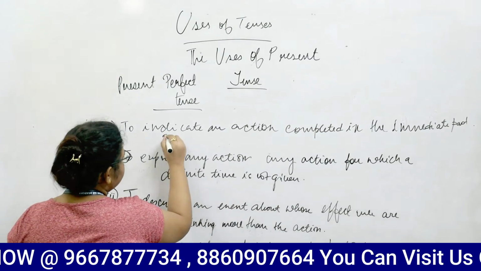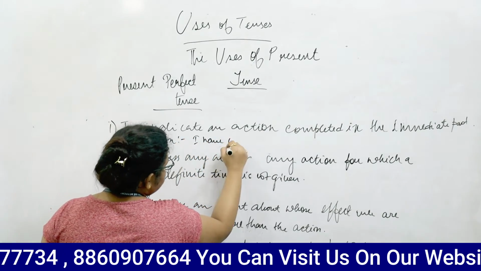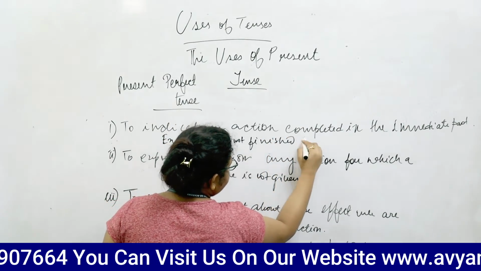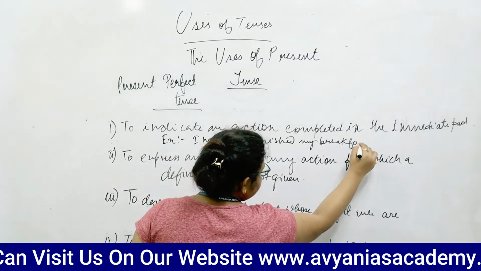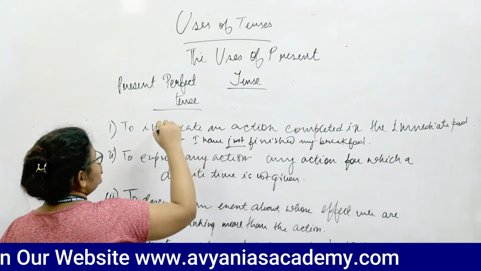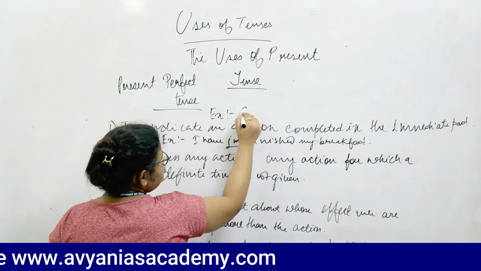For example, if you say, I have just finished my breakfast, using the word just makes it amply clear that this sentence should use the present perfect tense.